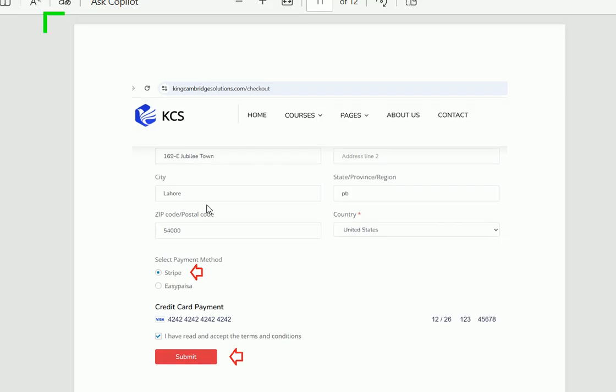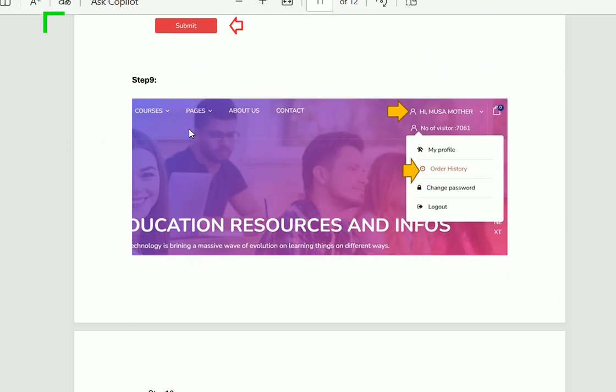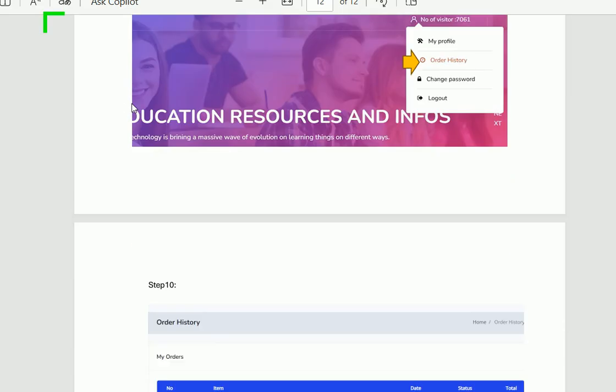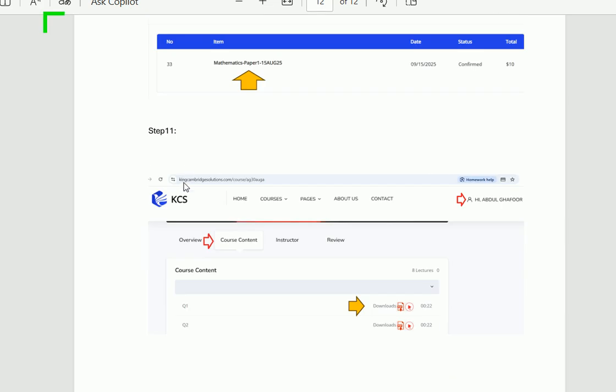When you click on the buy now button, you will see this interface. Provide all the necessary fields of your Stripe or EasyPaisa, and after that, click on the submit button. After that, in your login, check the rightmost corner, click the combo box, and you will find the link order history. When you click on order history, you will find the course that you have bought from the website. When you click on this course, you will see this interface.